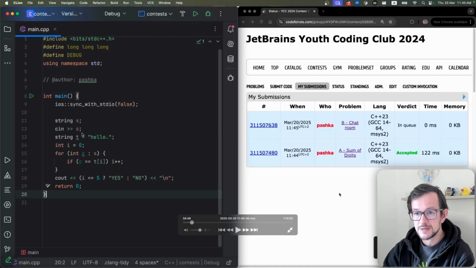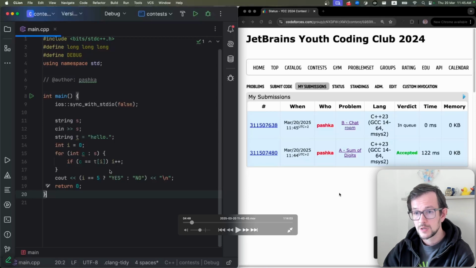And I do it like this. I store this string hello in a separate string here for simplicity. Here I just iterate over all characters of my string and check if I see the next character of this string hello. I just increase this counter.